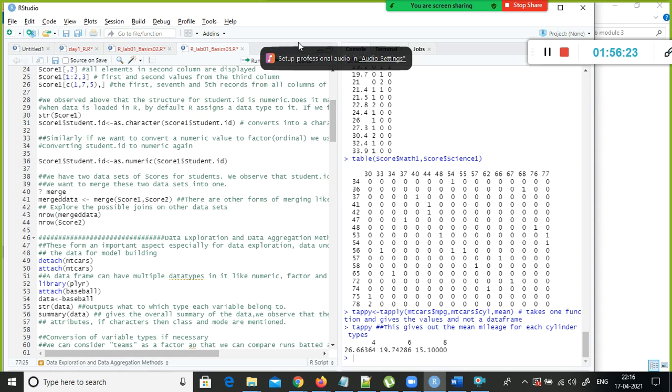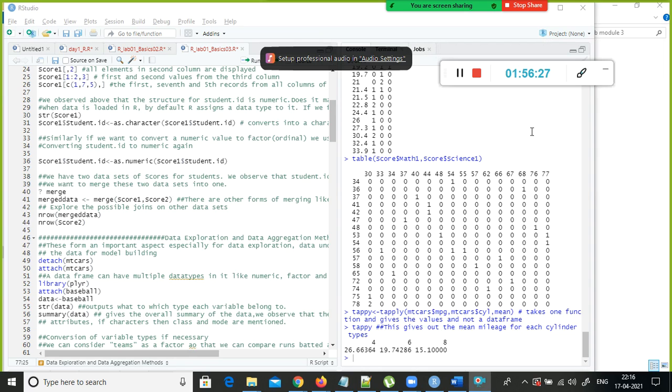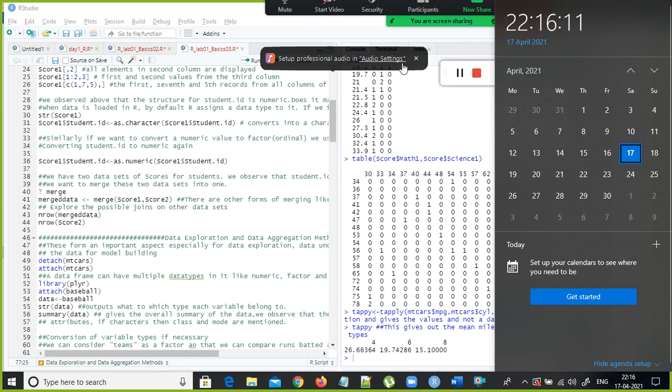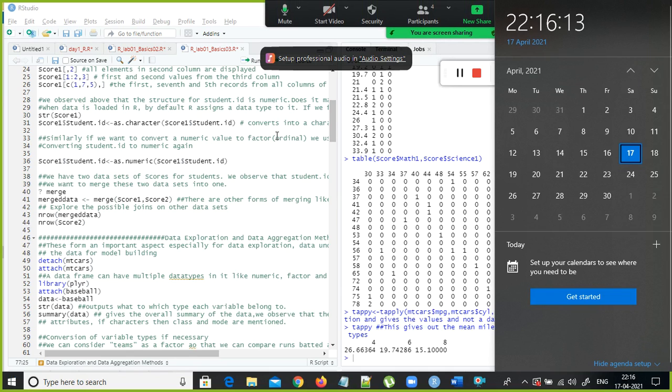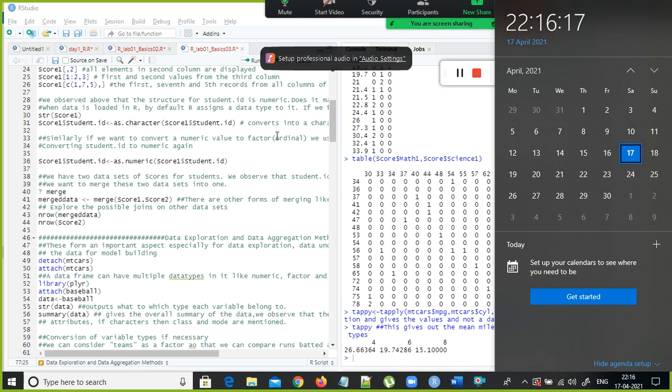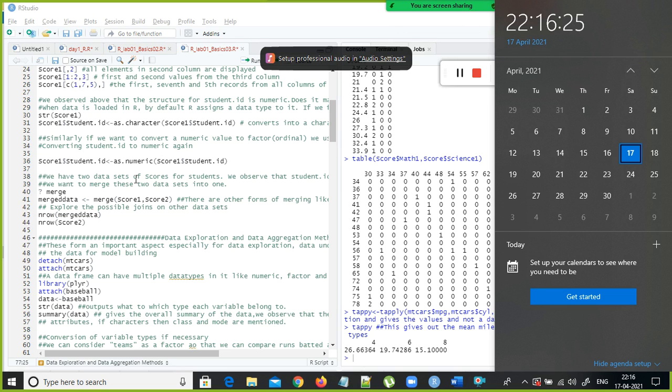Fine. Sorry, I took much of your time. We will continue from tomorrow, right? Yeah, tomorrow. I'm still thinking today is Sunday. Tomorrow, yeah, good. So then tomorrow we'll finish off the majority of the thing. And Saturday we will complete whatever the leftover part. And then Sunday we are good to start the machine learning part. Sorry, I'm thinking today itself is Sunday.